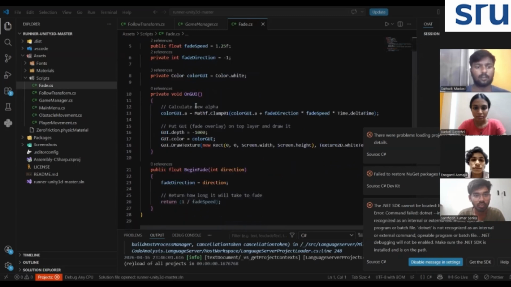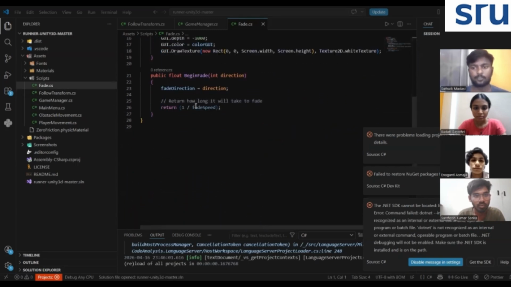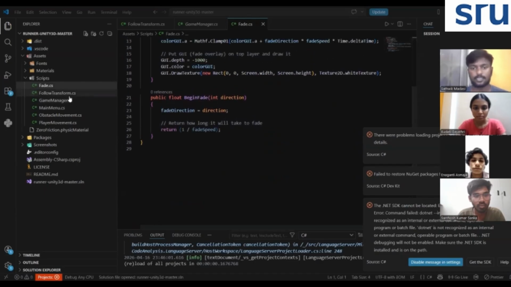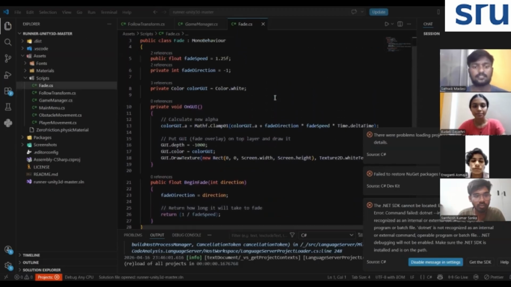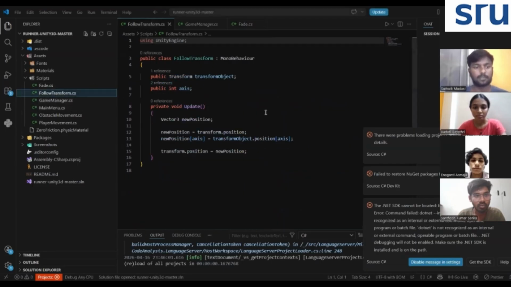So first, we use the Unity game engine as our primary development platform. Unity provides a powerful environment for building 2D and 3D games, along with built-in support for physics, rendering, and scene management. It allows us to quickly design the game world, place objects, and test gameplay in real time.